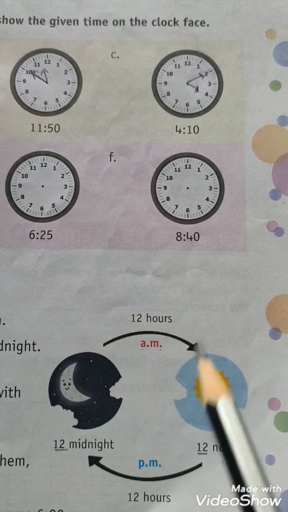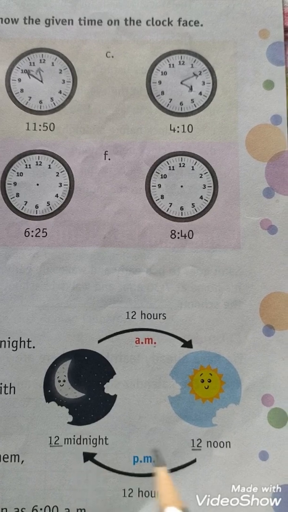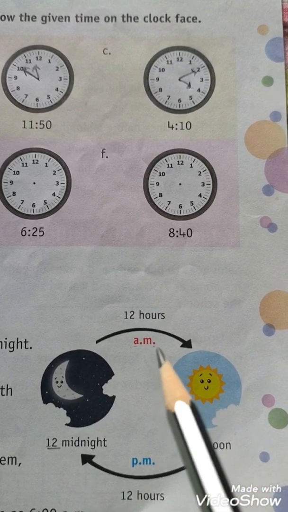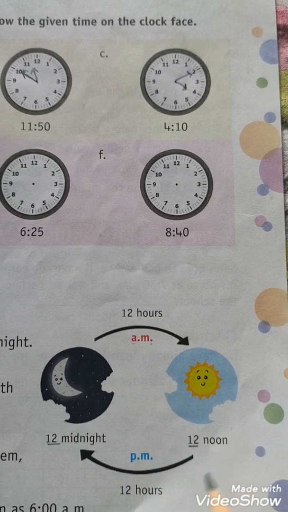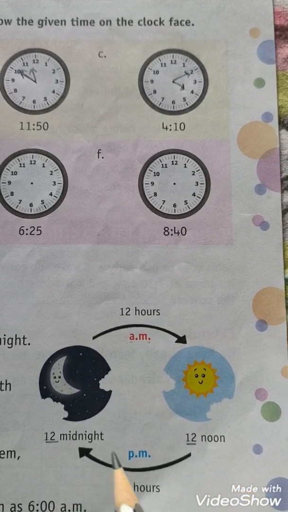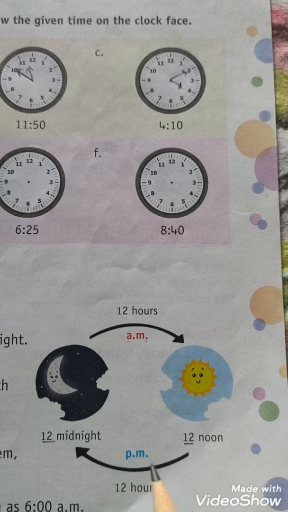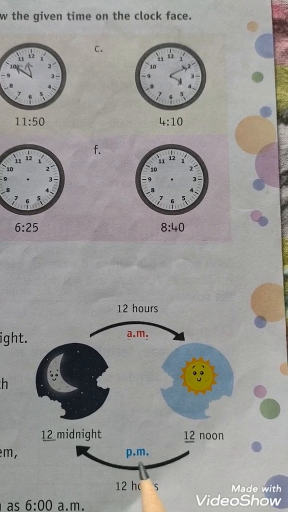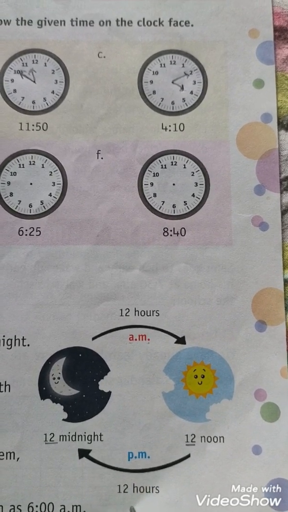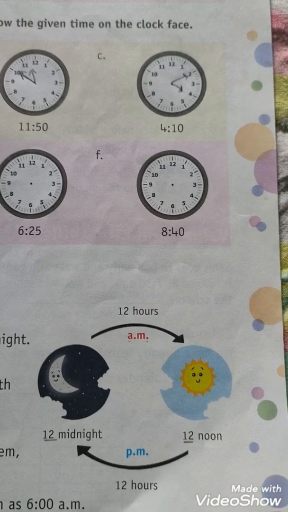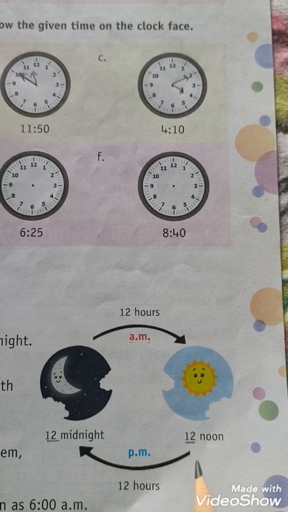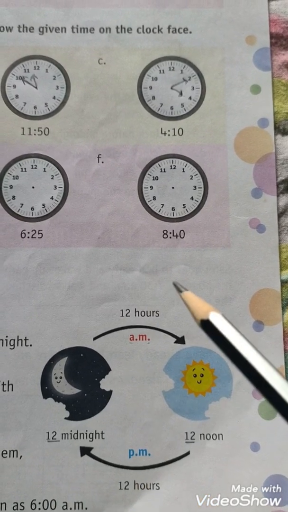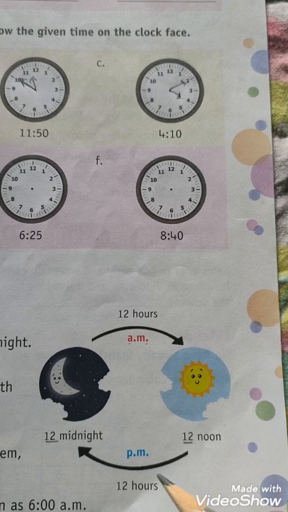There are 12 hours between 12 midnight and 12 noon, and the time from 12 noon to 12 midnight is referred to as PM, that is post meridian, that means after noon. And from 12 noon to 12 midnight there are 12 hours, that means 12 and 12, 24 hours in a day.